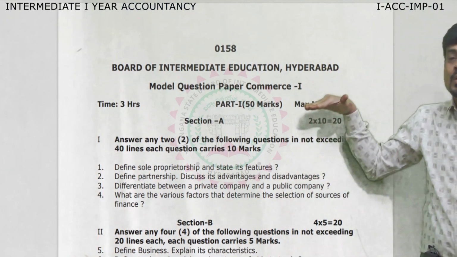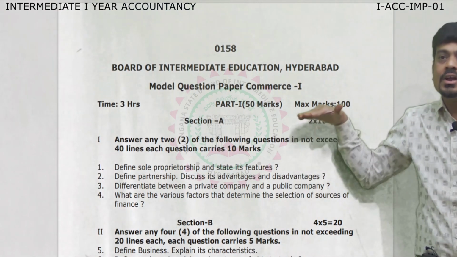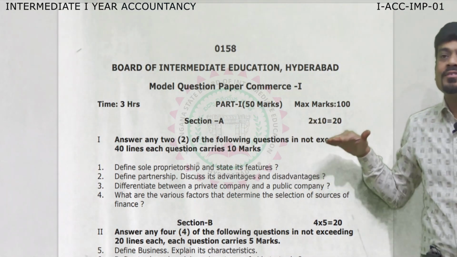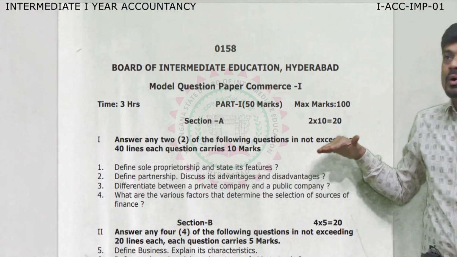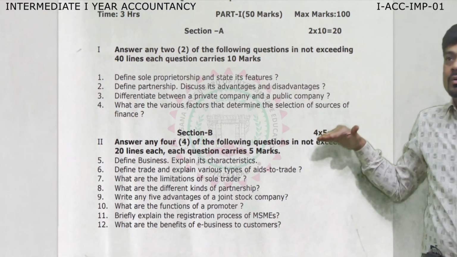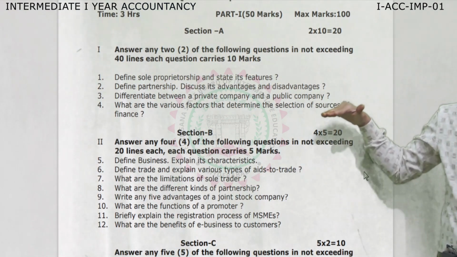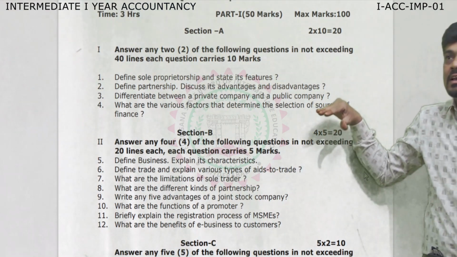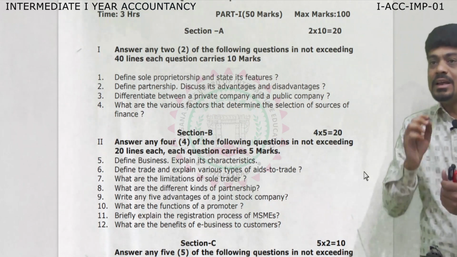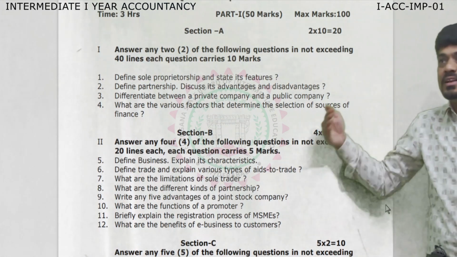If you look, here you have section A, wherein you will be given 4 questions and you have to attempt 2 questions. In a similar manner, you have section B, in which you get question numbers 5 to 12, that is 5, 6, 7, 8, 9, 10, 11, 12. In this you are going to attempt any 4, and each carries 5 marks. These are a few important questions which we'll discuss in detail.